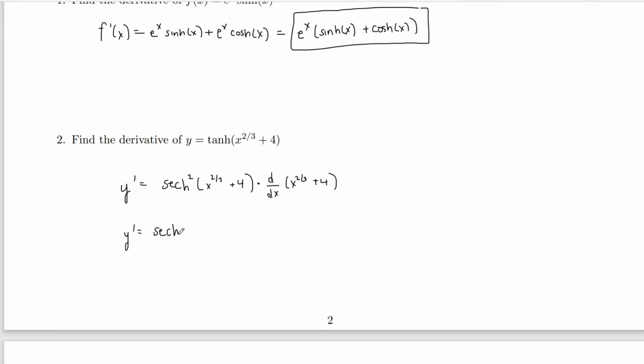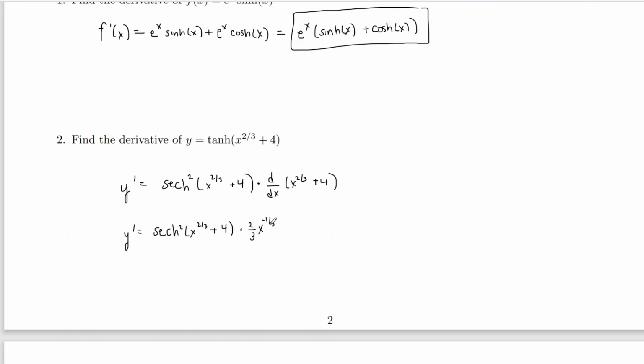Well, let's go ahead and finish it up. I'm going to rewrite the first part, and then the derivative of x to the 2/3 plus 4. For the 2/3, we bring it down, x, and subtract 1 from the power. 2/3 minus 1 is negative 1/3.